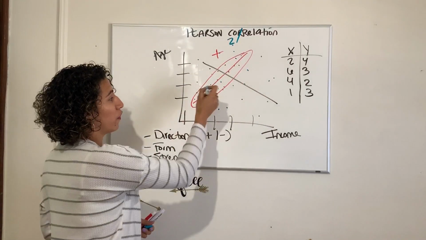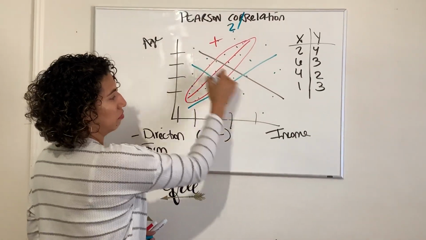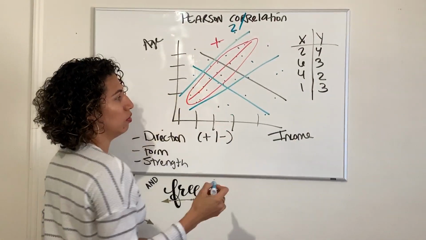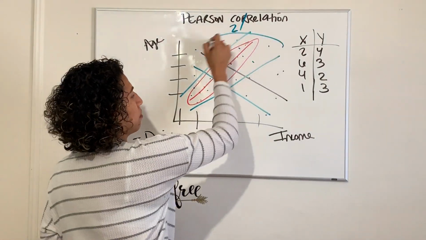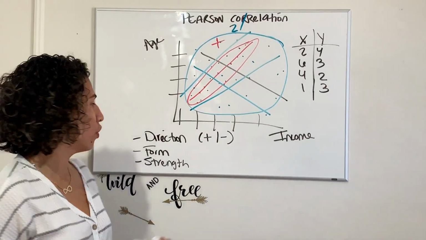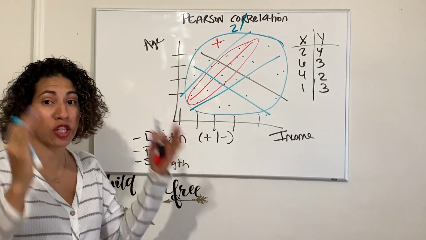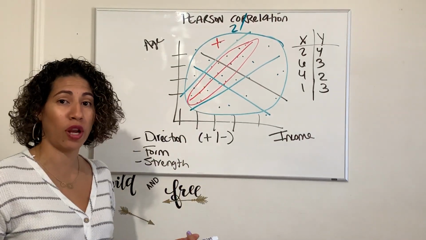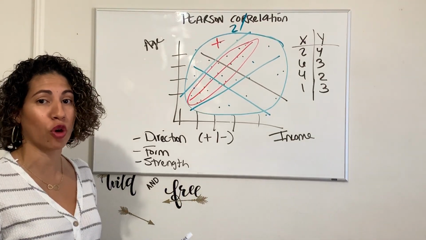Can I draw a perfect line of my blue? No, no, no. It goes nowhere. Because if you look at it, this is pretty much like a circle, all these blue dots. There is no relationship there. There's no form. It can't make any linear going up or down. There's no direction for it. And there's no strength. They're so far apart from each other, it basically means that there is no relationship.